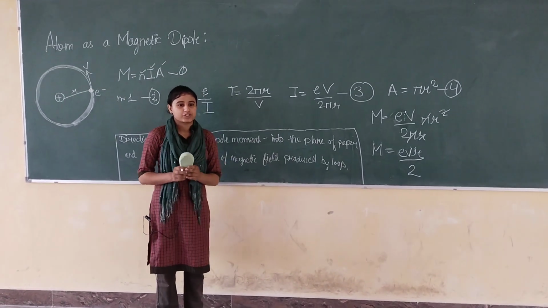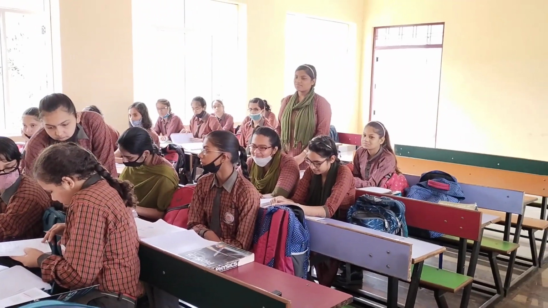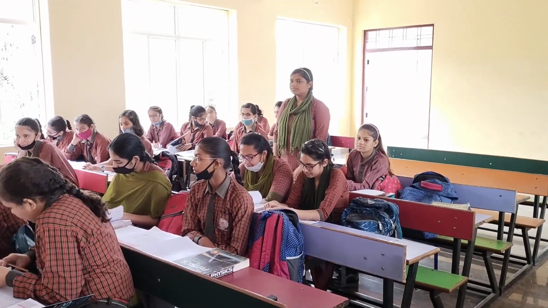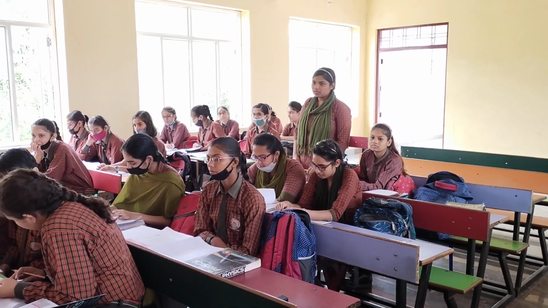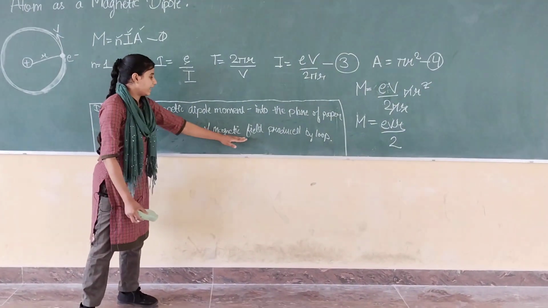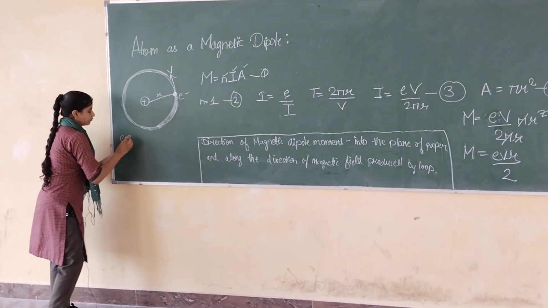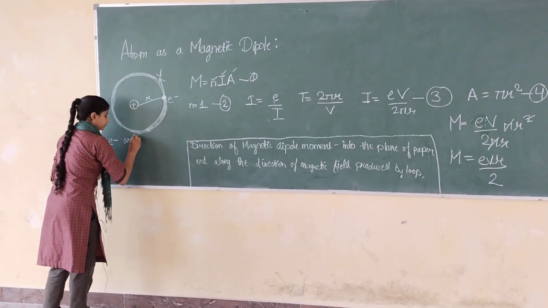Now I want to ask a question from Simran. By which rule can I find the direction of magnetic field produced by the loop? Right answer. With the help of the right hand thumb rule, I will find the direction of magnetic field. Now let us consider that the electron is moving anti-clockwise.